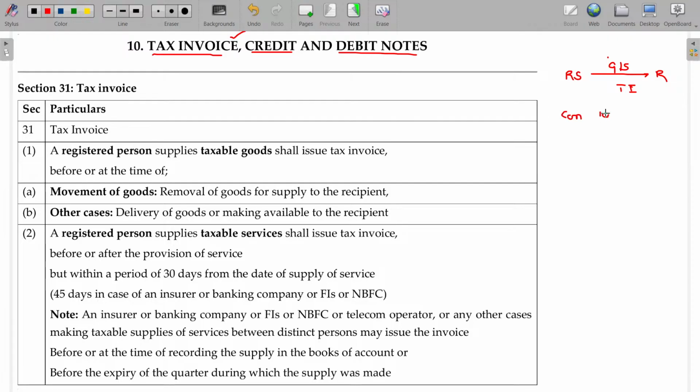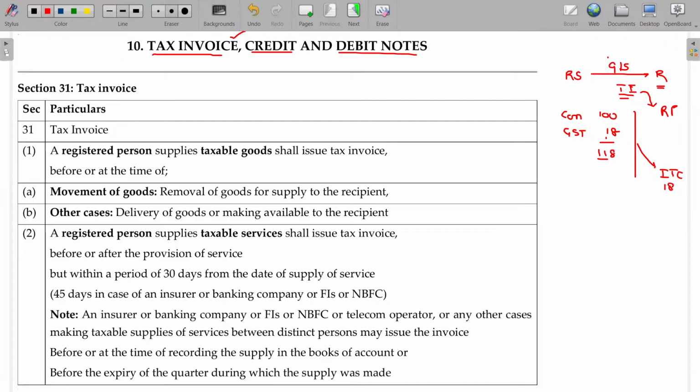Consideration being 100, GST on this being 18. So, if you want to collect 118 inclusive of GST, you need to provide the tax invoice. If you don't provide the tax invoice, you don't have the right to collect this 18 rupees. And for the recipient, if he is a registered person, only if he has the tax invoice, this GST can be claimed as ITC.